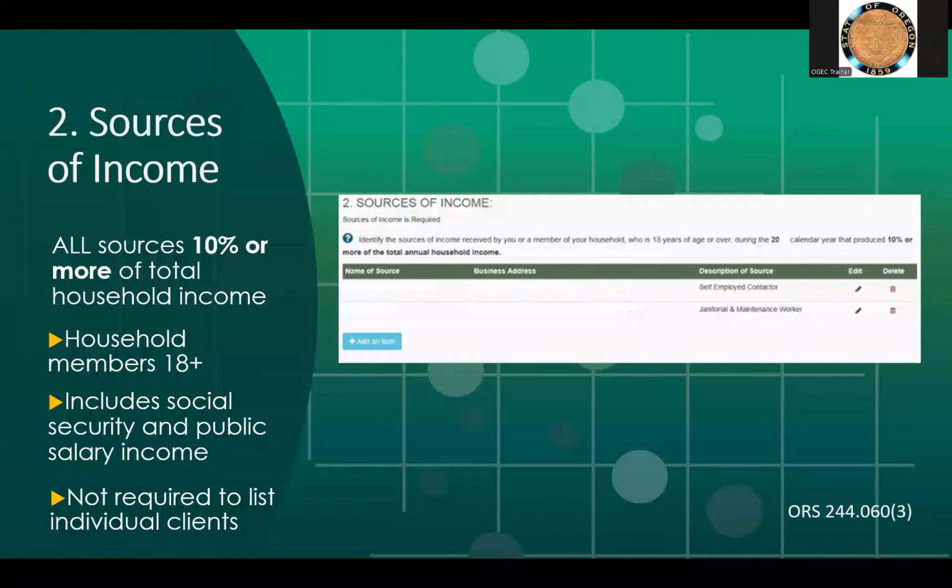They are not required to list individual clients. Example, you own a farm, which should be listed under 1B. It doesn't matter if you sell all of your products to one entity or 1,000. Your source of income will be the farm, not who you sell your product to. SCI filers cannot leave this blank. Everyone's household has some source of income.